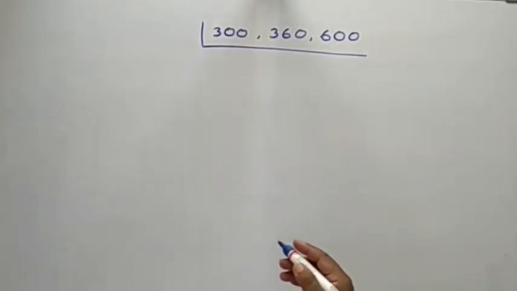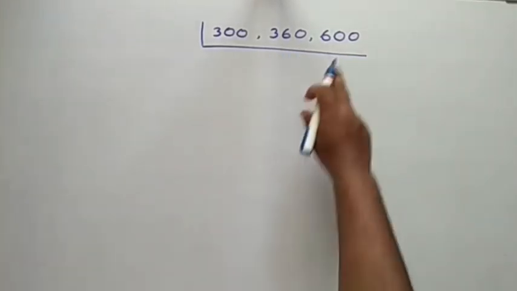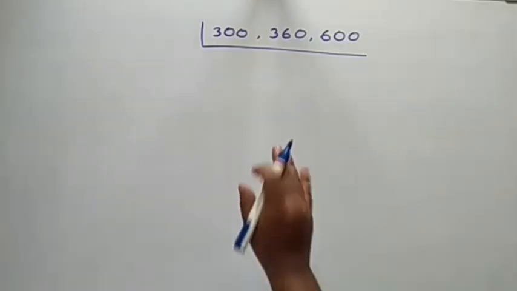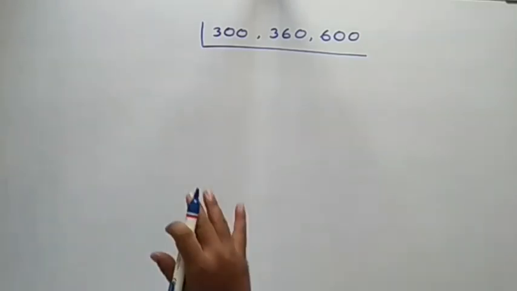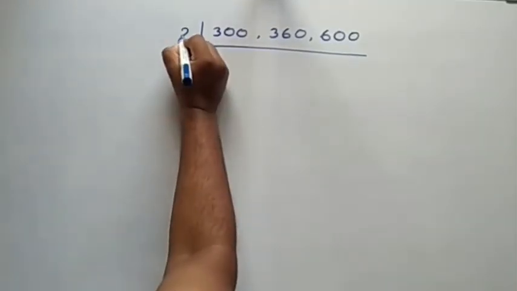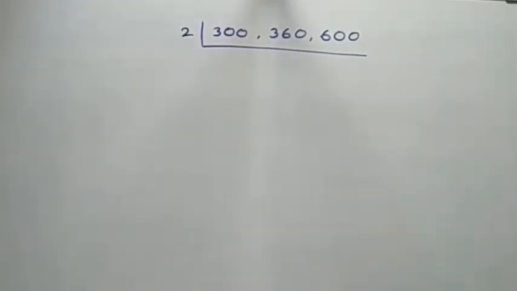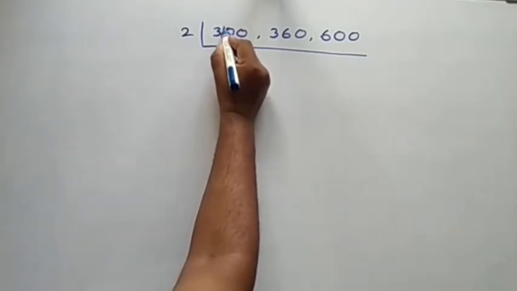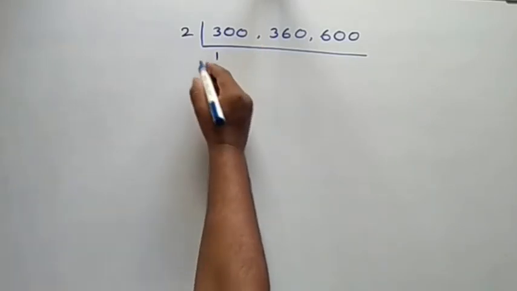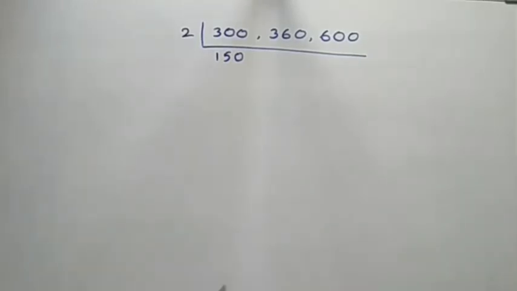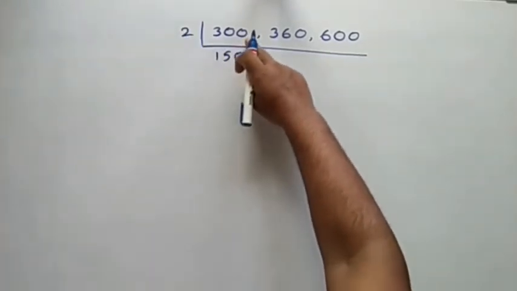Here I'll take one more example: 300, 360, 600. For these numbers, I want to find out LCM and HCF in a single method only. Here, by seeing this, these are all even numbers. Now first I am taking the 2 table. 2 ones are 2. Here 3 is there, 1 remains, so 10. 2 5s are 10 and 0. Otherwise, in another way, if we multiply 2 150s, 300 will come.